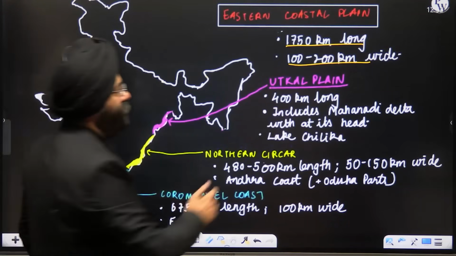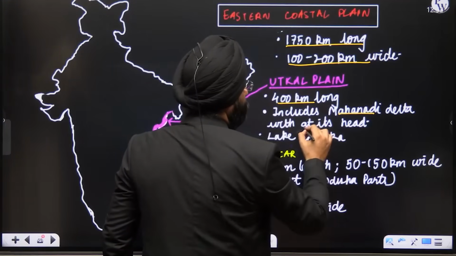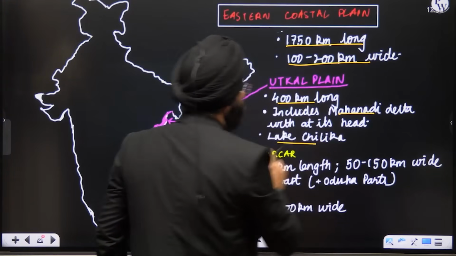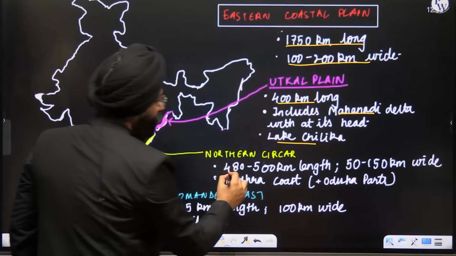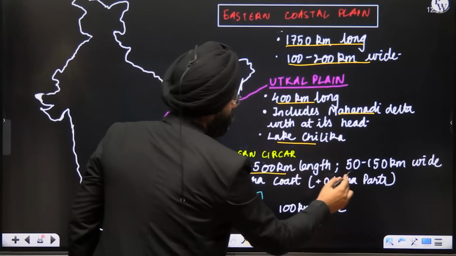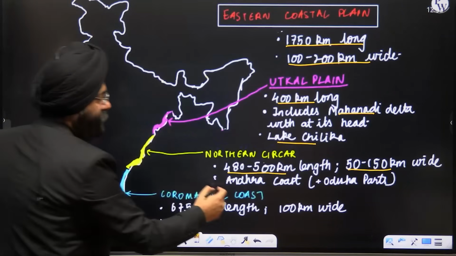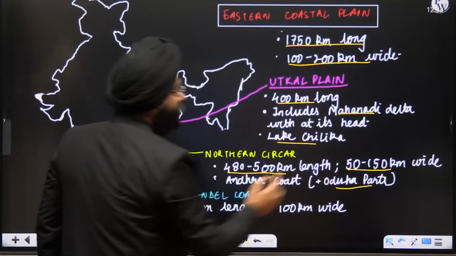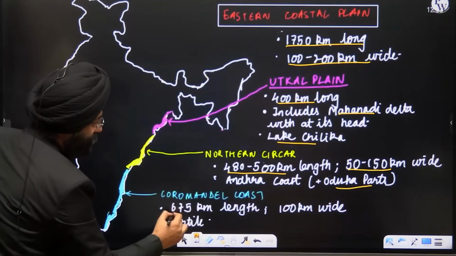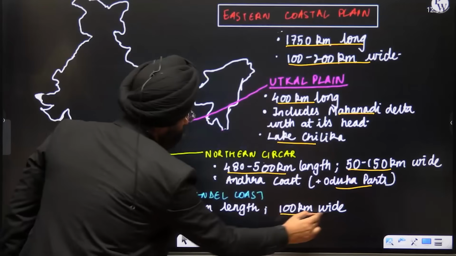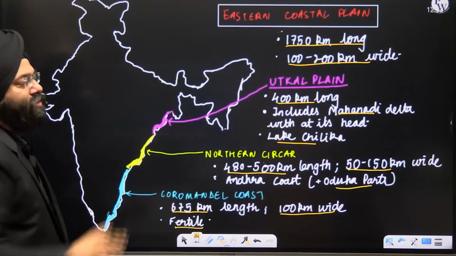Now see over here. Utkal plain is 400 kilometers long, includes Mahanadi Delta at its head and even has Lake Chilika along this coast. Northern Circars is 480 to 500 kilometers long and 100 to 150 kilometers wide. Andhra coast and parts of Odisha are also covered here. Coromandel coast, 675 kilometers long, 100 kilometers wide. It is very fertile. So this is again the Eastern coastal plain.